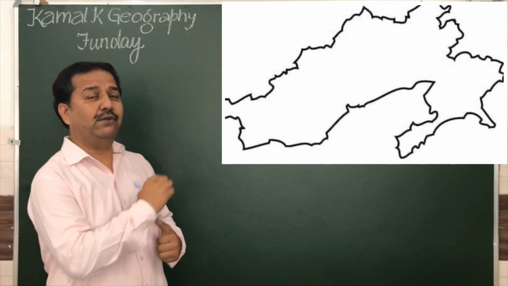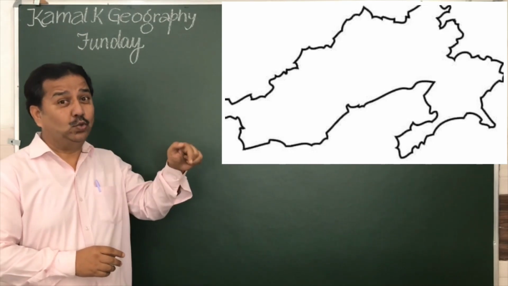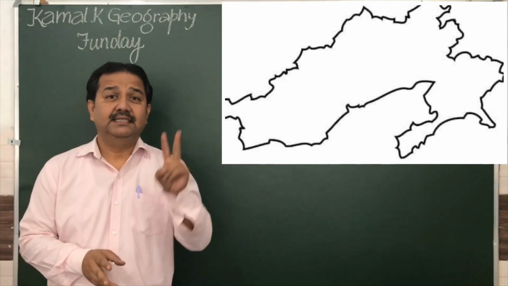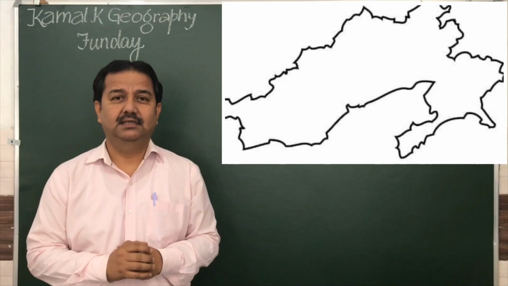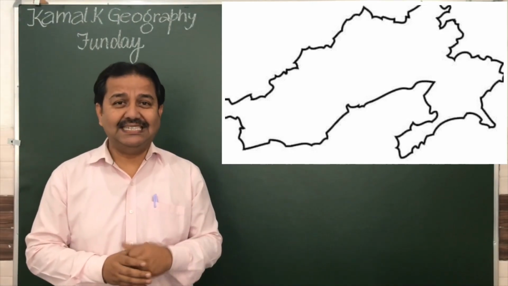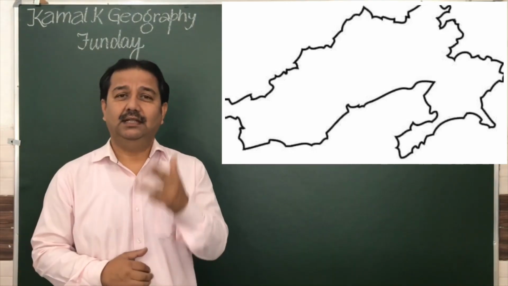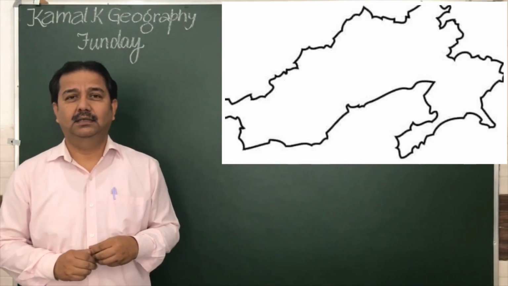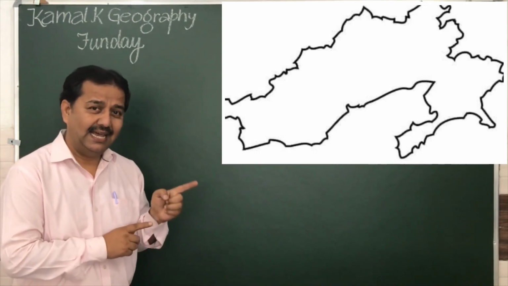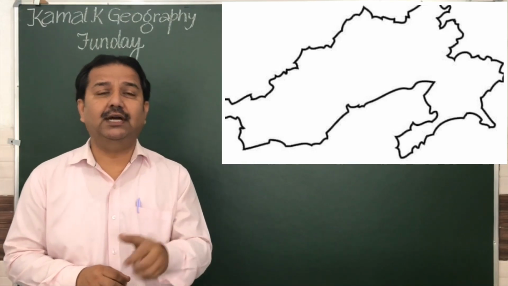The longest river of India enters India through this state. Second clue is, McMahon line divides India and China from this state. Okay. Third clue. This state has the lowest density of population in India.